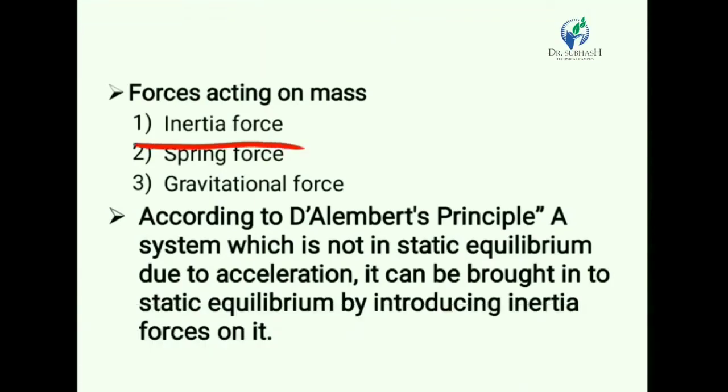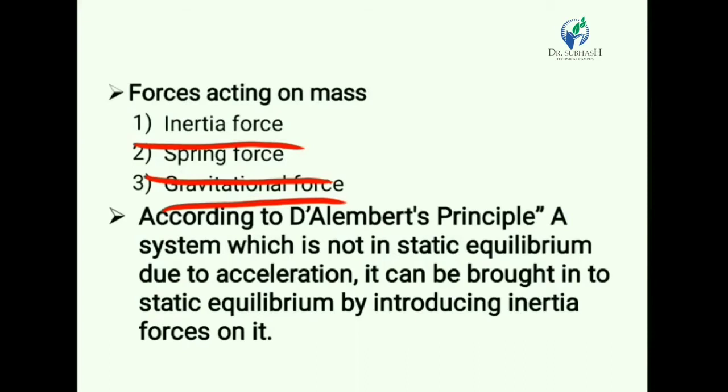The first one is the inertia force, which is always in the opposite direction to the motion of the body. The second one is the spring force, which also acts in the opposite direction to the motion of the body. Spring force is equal to K times displacement. The third one is the gravitational force, which always acts in the downward direction and is equal to m into g, that is mass into gravitational acceleration.